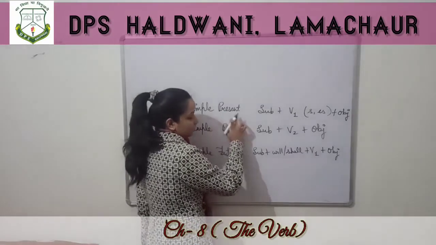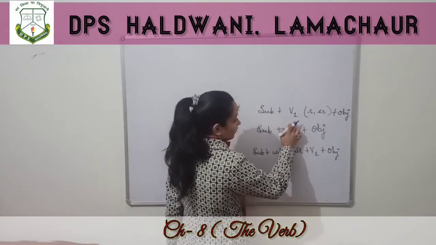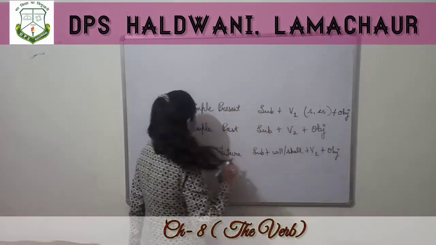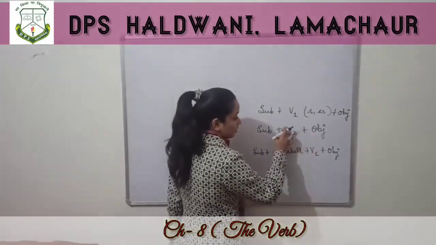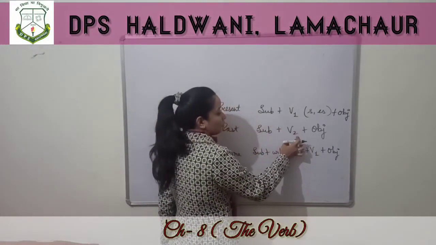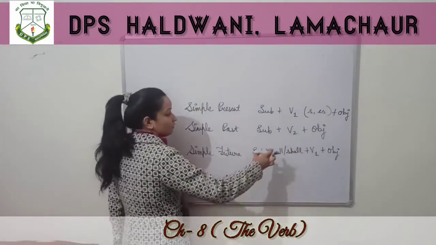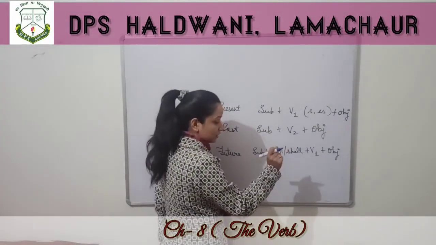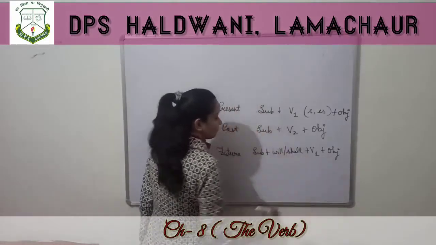In simple present tense, we make the sentences like this: subject then verb first form, s or es if the subject is singular, plus object. Simple past tense, subject plus verb second form plus object. For this you need to learn the forms of verbs. I have provided you a PDF, so learn from that. Simple future, subject plus will or shall. We have to use either will or shall plus verb first form plus object.